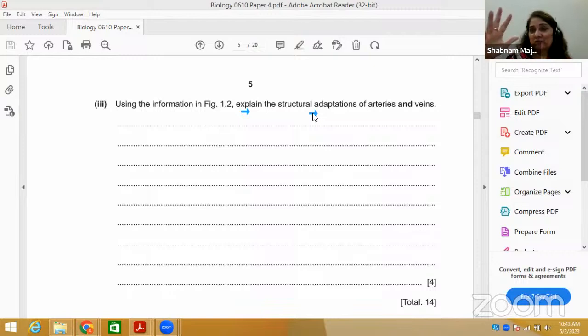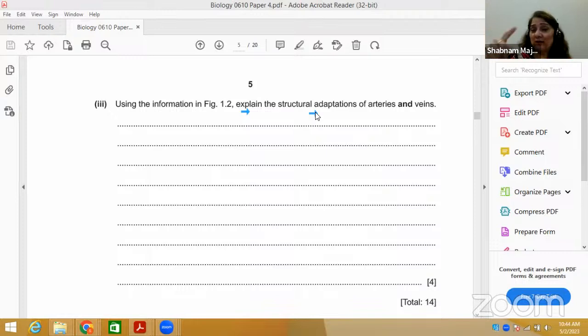There are two ways of doing the comparison. I always make students work on paragraphs or comparisons, but I always give them tabulated forms, where you understand what features you are comparing on. I always tell them structural features. If he asks for the structural adaptation, you cannot say that arteries carry oxygenated blood, other than the exceptional pulmonary artery.